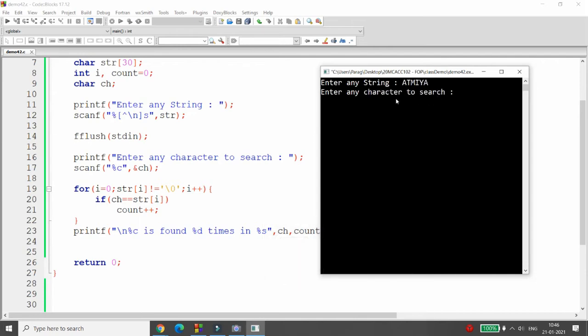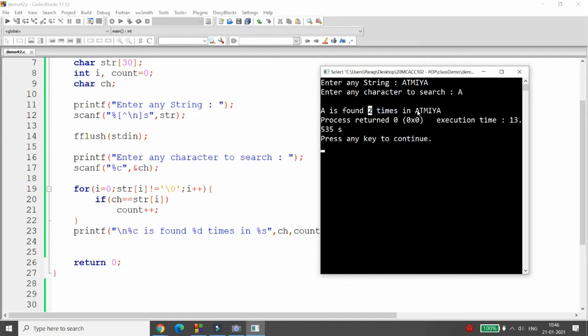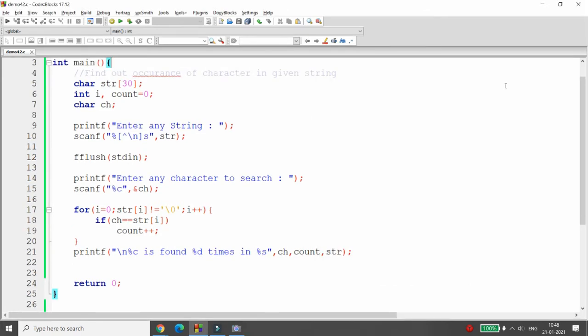again. Now it is asking me for the character c. Now I'm passing the character that is A. And it says that the A is found 2 times in the string Atmiya. So very simple to find the occurrence of the given character. You can match with the character. If it matches, then you can simply increment the counter and you can display the counter. So this is the very simple program to find the occurrence of the given character.